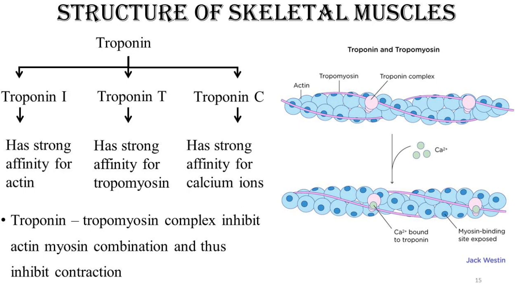The binding sites of actin on which myosin is going to act are masked, covered, with the help of this troponin tropomyosin complex. Means as long as the troponin and tropomyosin complex is formed, the active sites where myosin acts are covered. So your myosin doesn't interact with the actin if the troponin tropomyosin complex is present. So the complex should be broken down, inhibited, in order to carry out the interaction between actin and myosin, and thus the contraction of muscle.